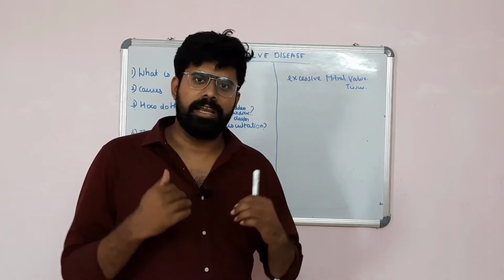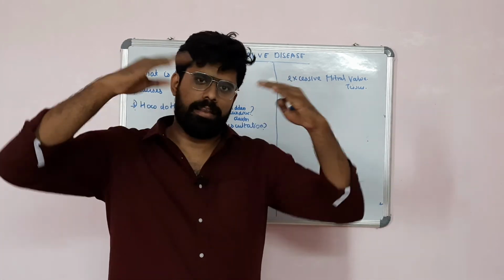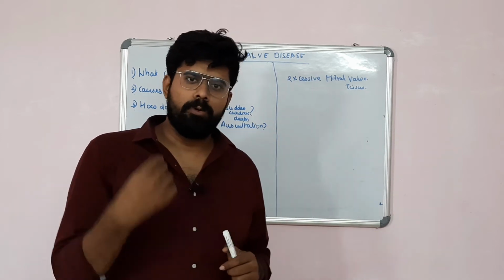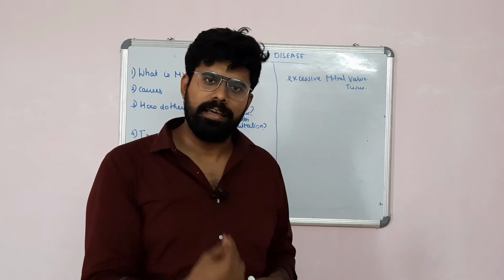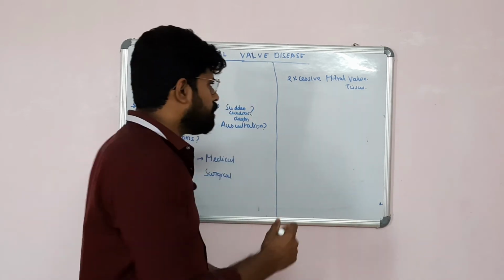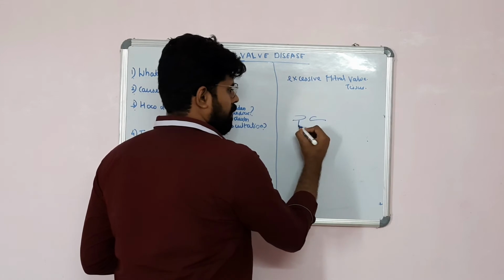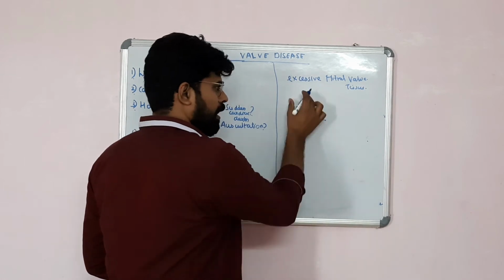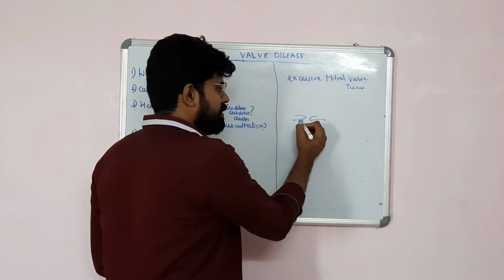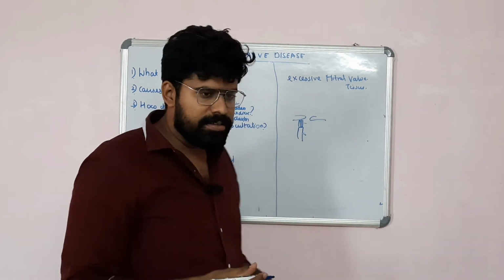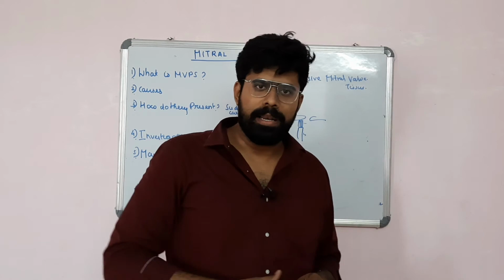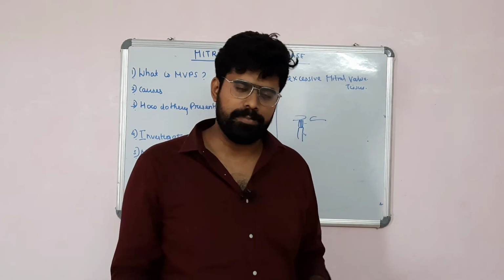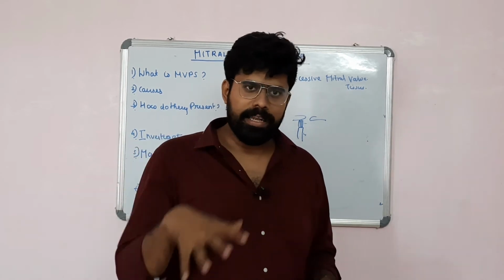What does this excess mitral valve tissue do? During contraction, this mitral valve tissue can enter into the left atrium. Because it enters into the left atrium, there will be more strain on the chordae tendineae and the papillary muscles. Because, you know, the mitral valves are attached by the chordae tendineae to the papillary muscles. This strain on the papillary muscle can lead to papillary muscle dysfunction, and the strain on the chordae tendineae can lead to chordae tendineal rupture, and there can be annular dilatation.